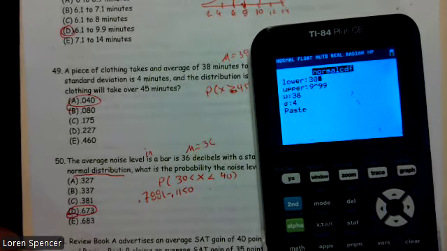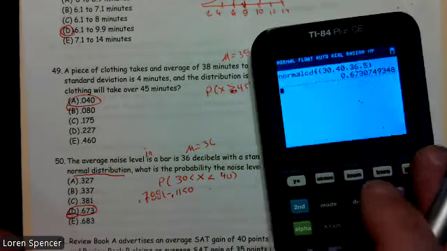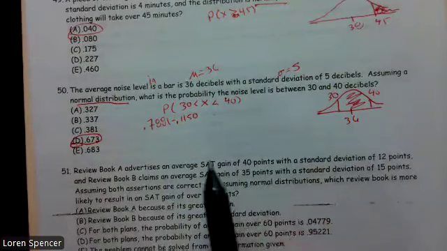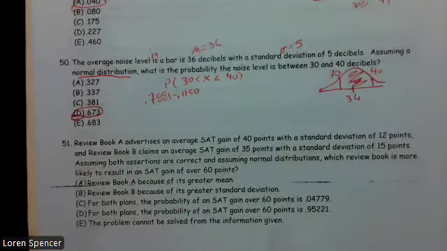Lower bound, 30. Upper bound, 40. Mean, 36. Standard deviation, 5. And we can do it all in one place, and we get exactly the same answer. The thing is, ultimately, someday we're going to have to give those z-scores. But since this is multiple choice, norm CDF would have been the fastest. All right, next problem.